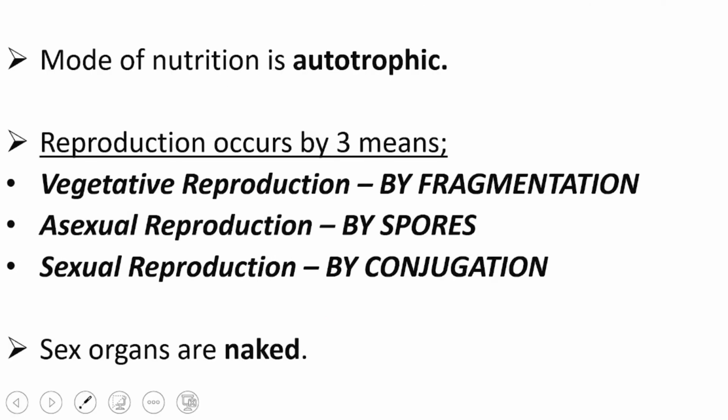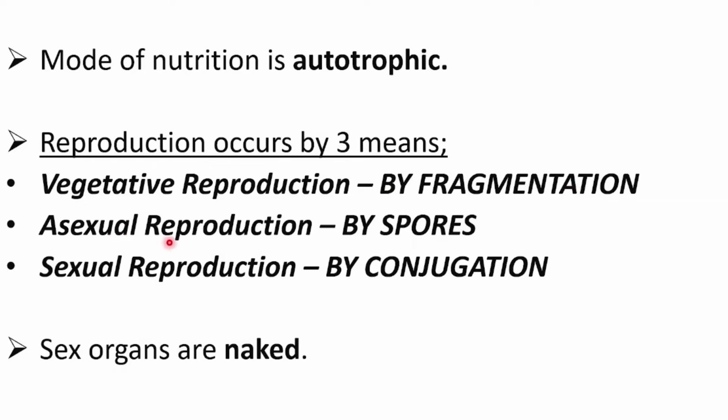Now, mode of nutrition is autotrophic. Why autotrophic? They are photosynthetic, they can prepare their own food by themselves. That's why the mode of nutrition is autotrophic. Reproduction occurs by three means. First is vegetative reproduction, which occurs by fragmentation.